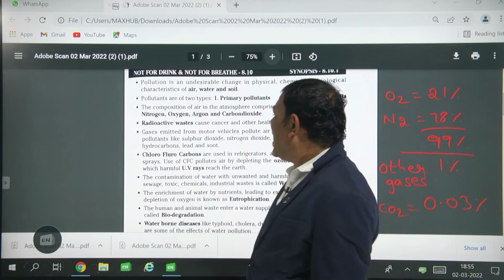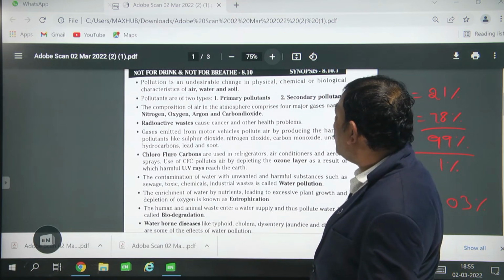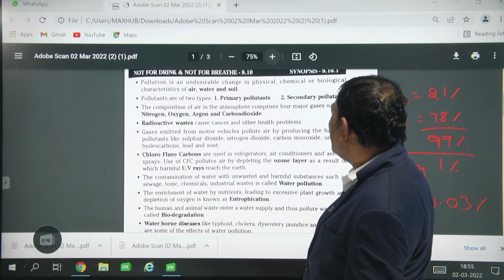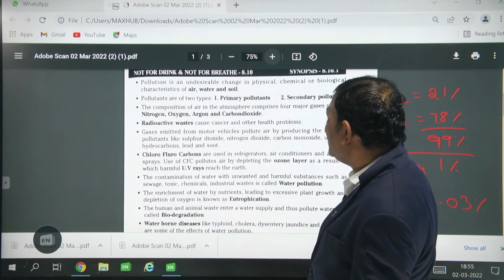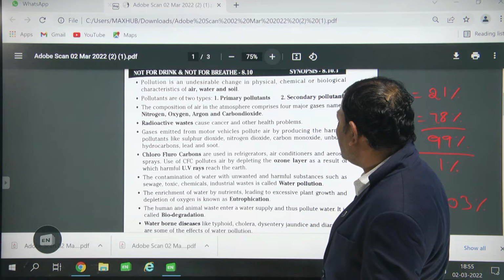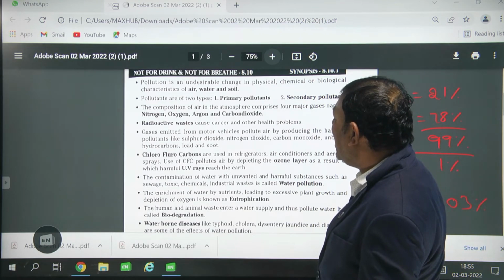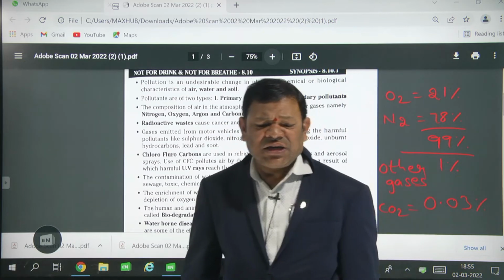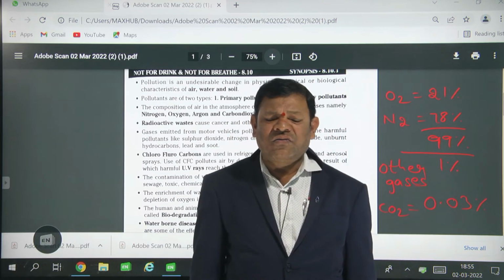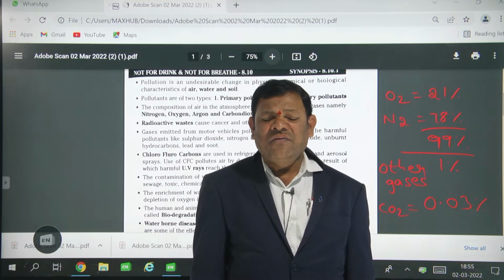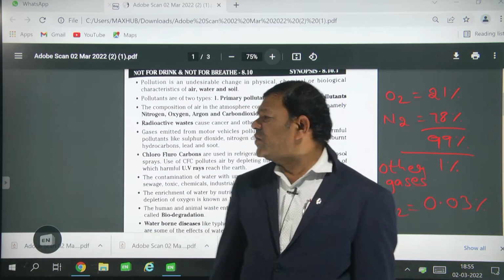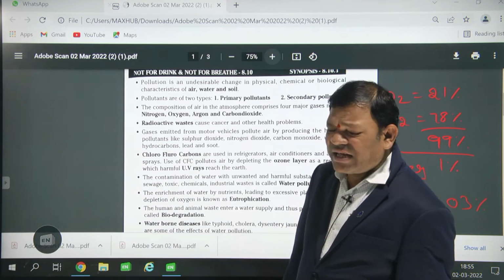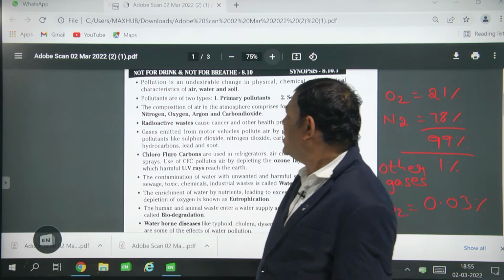Next, gases emitted from motor vehicles pollute the air by producing harmful pollutants like sulfur dioxide, nitrogen dioxide, carbon monoxide, unburnt hydrocarbons, lead and soot. When we use two-wheelers and four-wheelers, they release gases.